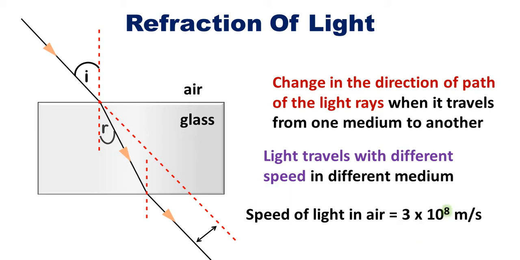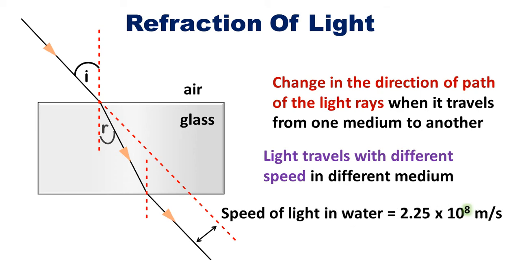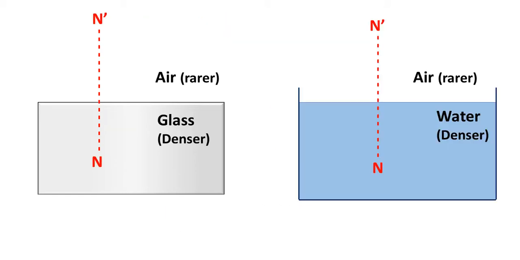Now in air, you know that the speed of light is 3 into 10 to the power 8 meter per second. But is the speed the same in glass also? No. Is the speed the same in water also? No. In glass, the speed of light is 2 into 10 to the power 8 meter per second. And in water, it is 2.25 into 10 to the power 8 meter per second. So now you know the reason why it changes its direction, because its speed is different in different optical mediums. So due to this change in speed, it changes its direction.